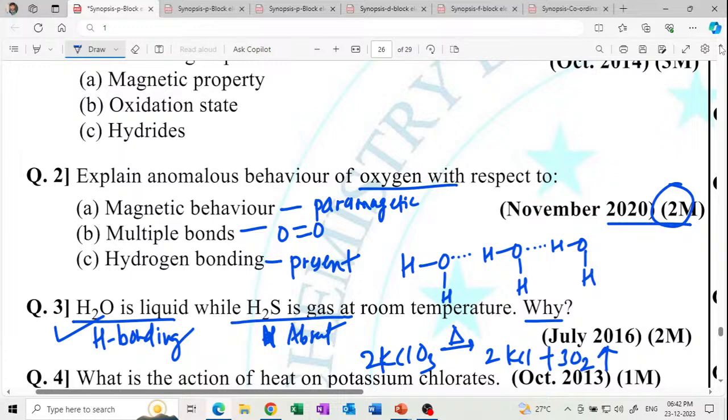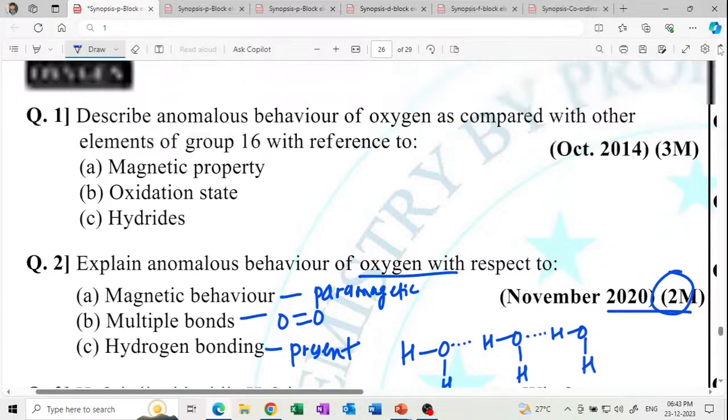So simple. Oxygen is paramagnetic, whereas others are diamagnetic. Oxygen contains multiple bonds, double bonds, whereas others contain only single bonds. And hydrogen bonding is present in oxygen, whereas hydrogen bonding is absent in the other elements of group 16.